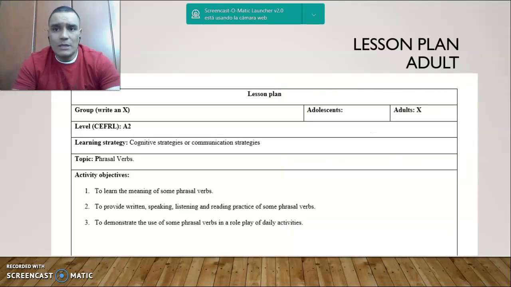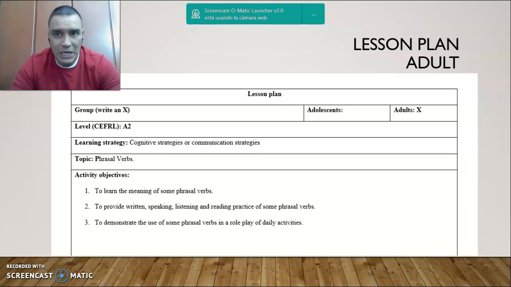Okay, now let's go on to the adult lesson plan. In this case, the level for the adults is going to be an A2. The learning strategy is the same, cognitive strategy or communication strategy. And in this case, we're going to use phrasal verbs. The objectives of this activity are to learn the meaning of some phrasal verbs, to provide written, speaking, listening, and reading practice of some phrasal verbs, to demonstrate the use of some phrasal verbs in a role play of daily activities.